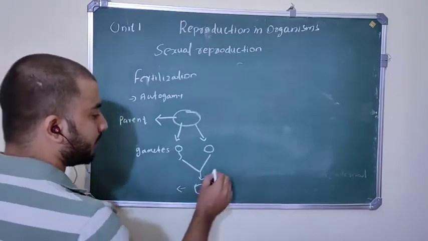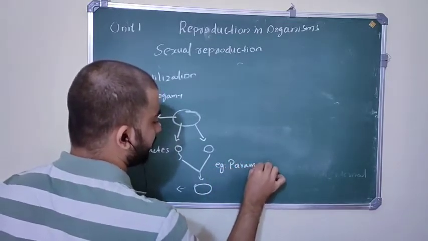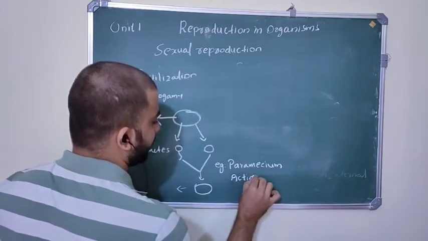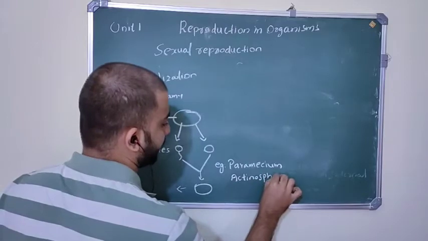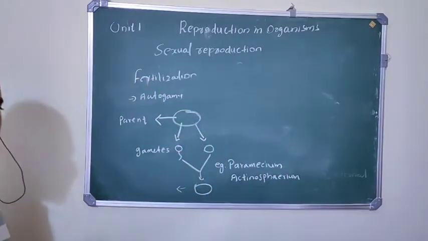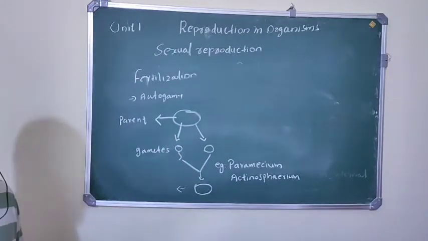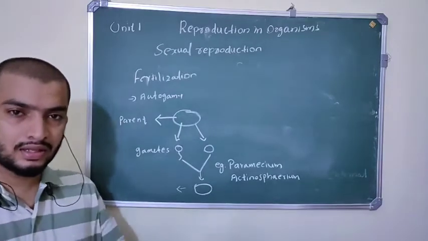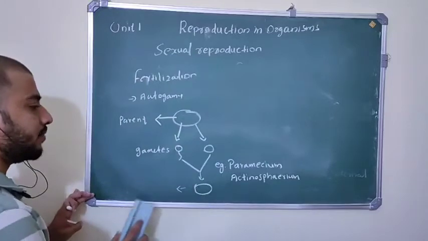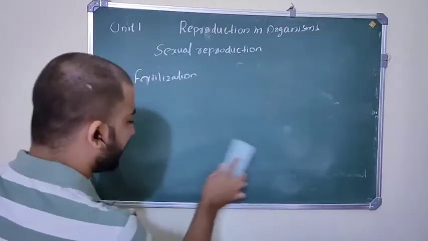And examples: paramecium, then actinosphaerium. These are two examples for autogamy. So you are clear? Autogamy, only a single parent, and that single parent produces both female and male gametes. Then what happens? Fusion of these gametes and they form a new individual. Example, actinosphaerium or paramecium.